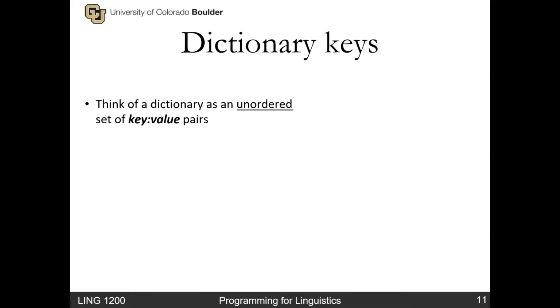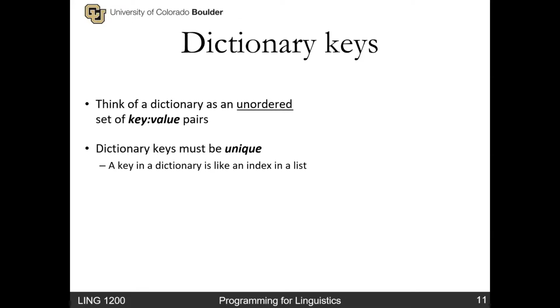So let's talk about dictionary keys. So two elements of a dictionary: keys and values. Think of a dictionary as an unordered set of key-value pairs. Here's the thing about keys: they have to be unique. You can think of this as a parallel to an index in a list. Starting from 0 up to however many items you have in a list, each index is unique. And that's how you find an item. So Python must know exactly which value you want, and since it's associated with a key, it needs to have unique keys so it can find that value.